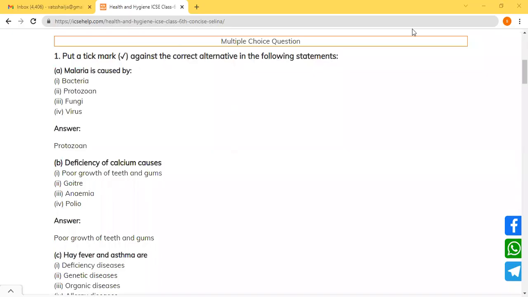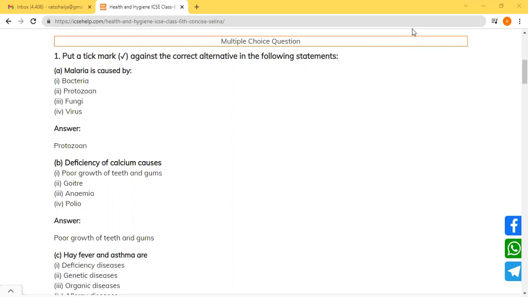Hello students, today we are going to do a quick revision of chapter number 7, Health and Hygiene. When we talk about communicable diseases, they are caused because of bacteria, viruses, protozoa and worms. So our first question is regarding that only.